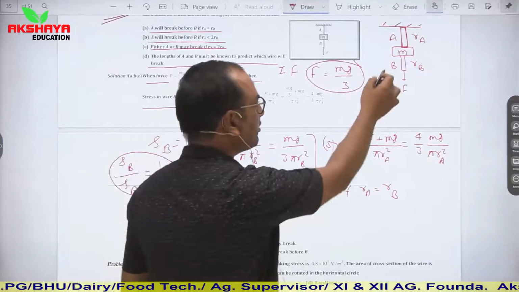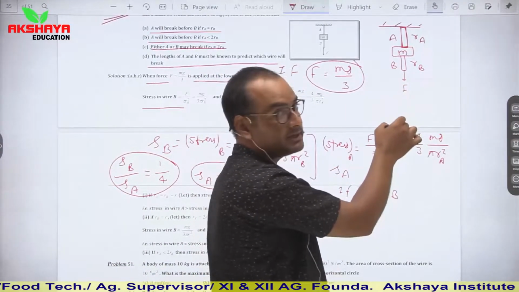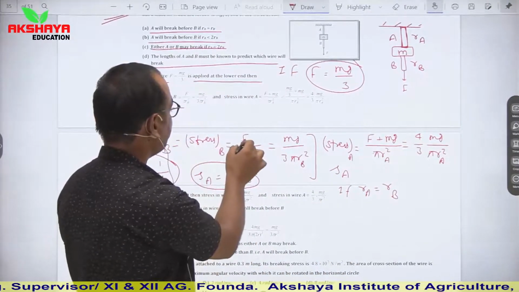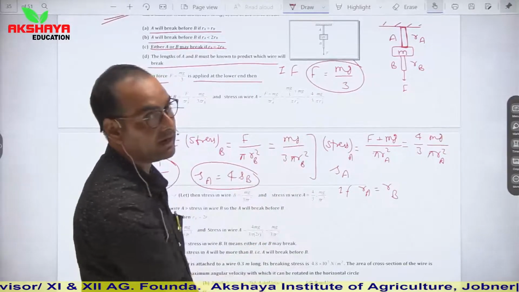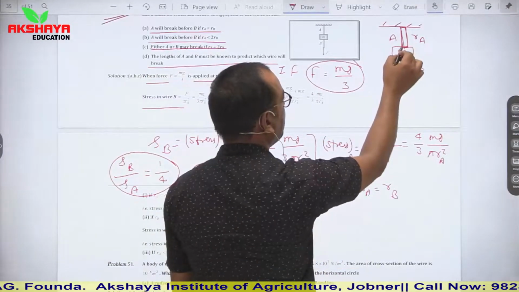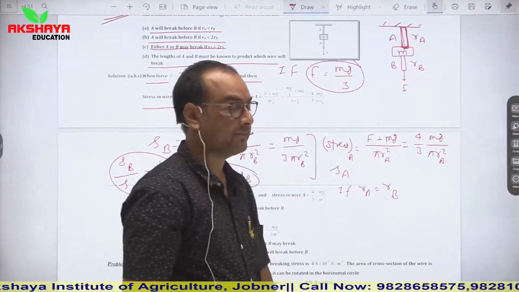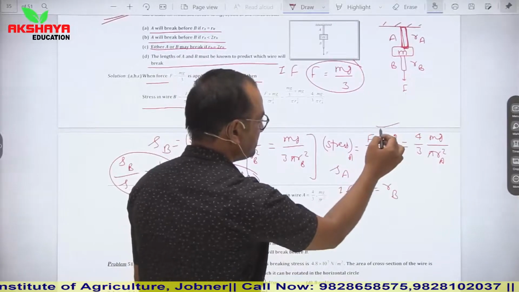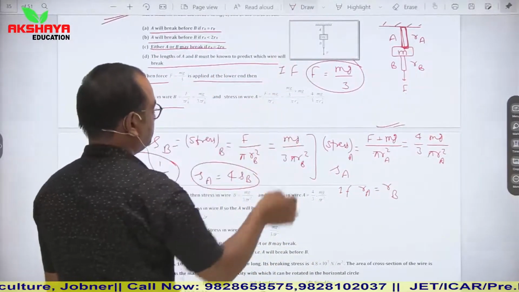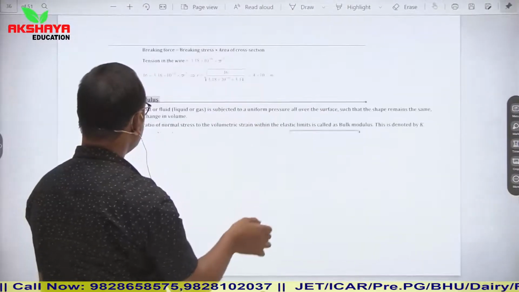The basic idea is, if you draw the FBD for these, then in the case of wire B, simply force F is applied on it. So I have taken stress as force upon area, where the area is pi RB square. For the above wire A, both force F and its weight are applied. So we have taken this relation from here. Now see, these are some patterns of questions based on it.